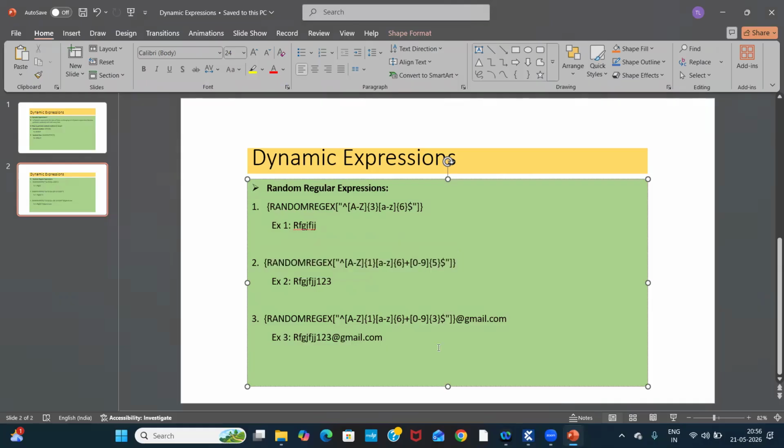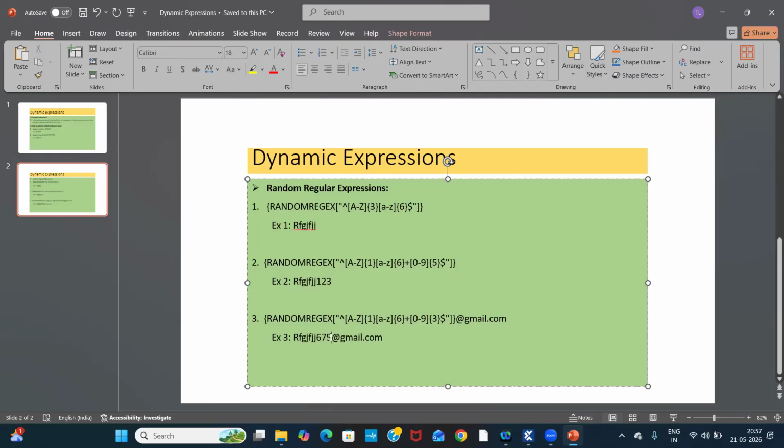So if I want to create a Gmail or anything, I have to take the same format. I took random regex, A to Z, I mentioned the starting letter I want capital, a to z small letters, I mentioned I want six small letters, plus 0 to 9, I mentioned I want only three numbers, any three random numbers, not 1 to 3 only.